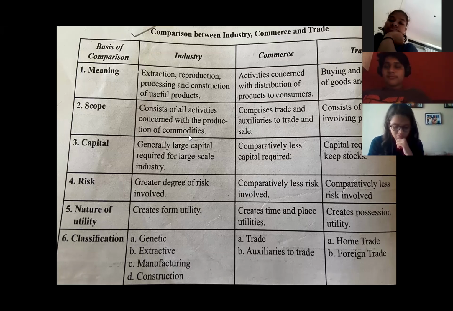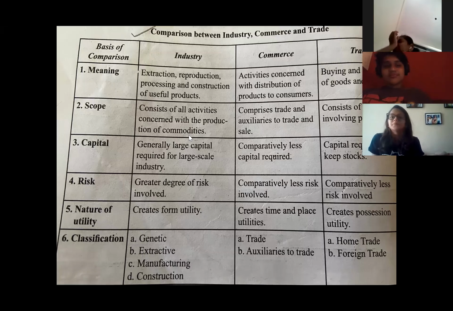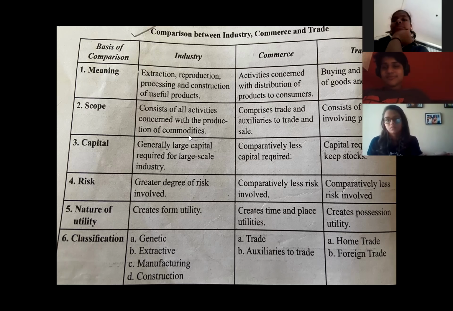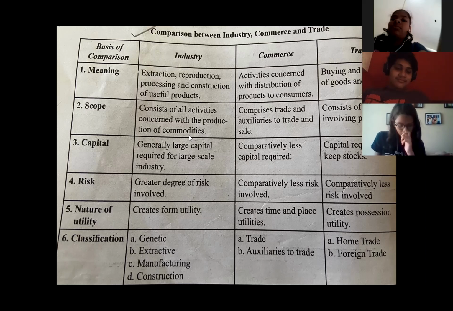Nature of utility means, I hope you all remember, we had done 4 types of utility: form utility, time utility, place utility, and possession utility. Do you all remember that? We had discussed it in our previous class. Now, industry: first, industry creates form utility. That means converting raw material into finished goods.